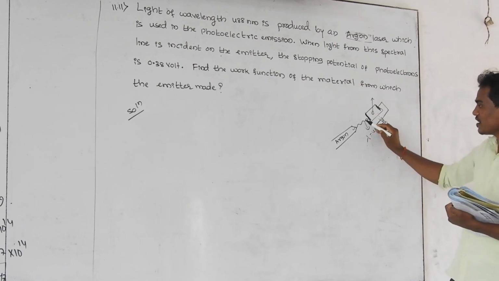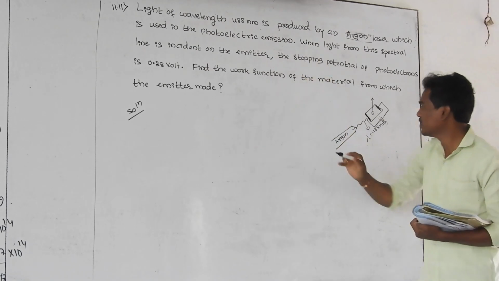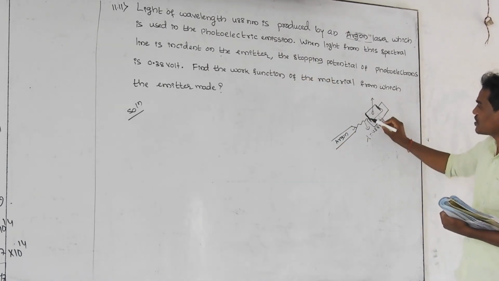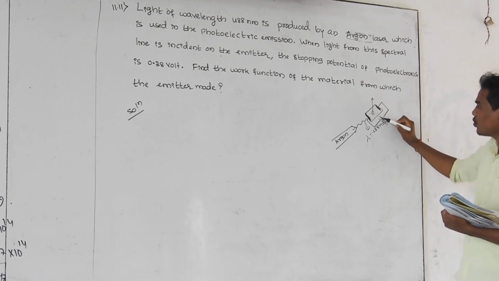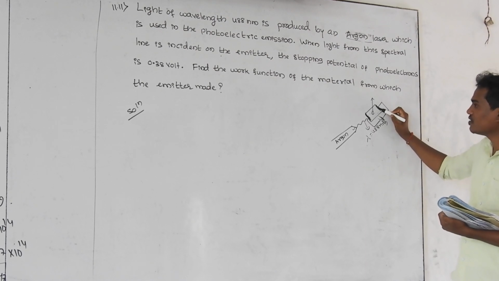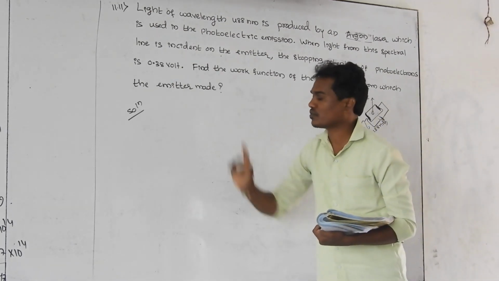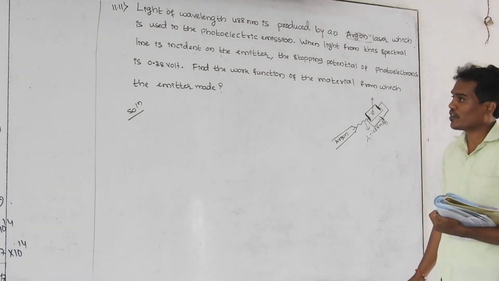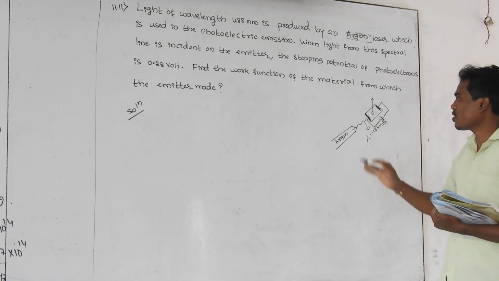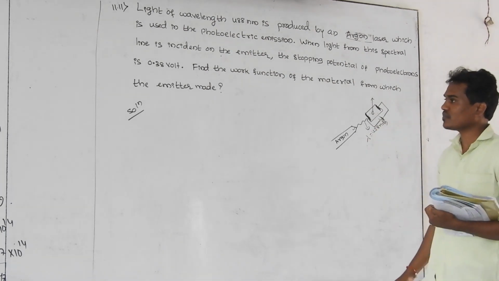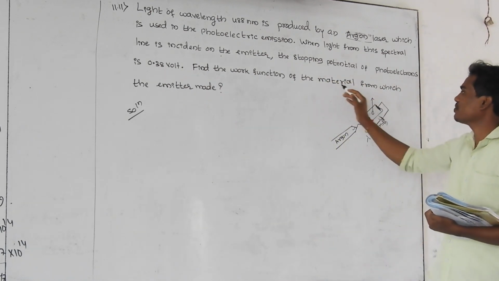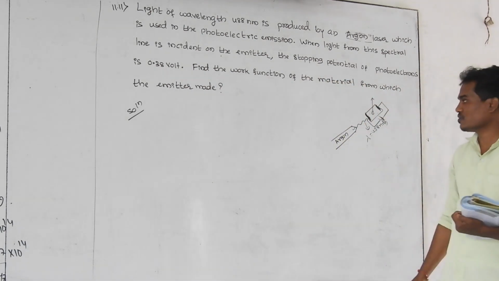Whenever light is incident on the cathode or emitter plate, electrons are emitted from this plate, and in order to stop this ejection of electrons from the surface of the cathode, we apply some negative potential from the battery to the anode plate, that is 0.38 volt. That is the stopping potential, or you can call it a negative potential given to the anode plate in order to stop the emission of electrons from the cathode. How much are they using? That is 0.38 volt. And find the work function of the material from which the emitter is made.